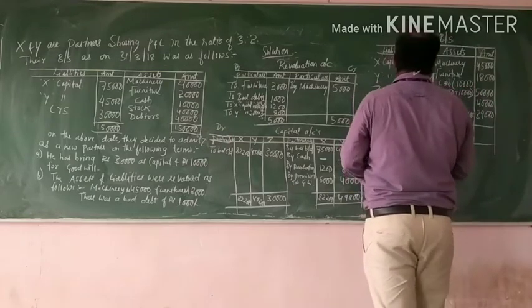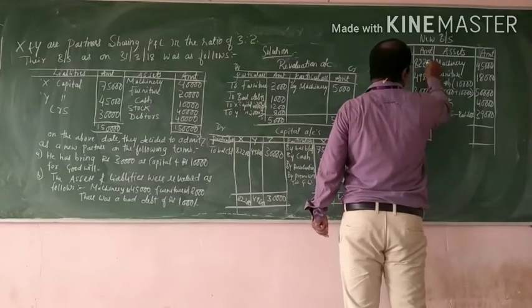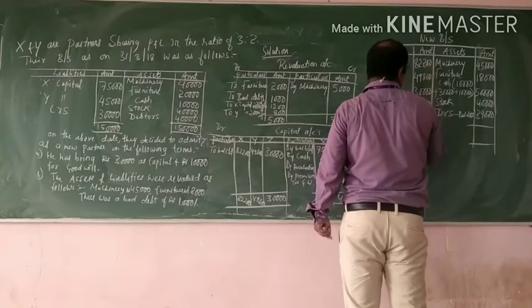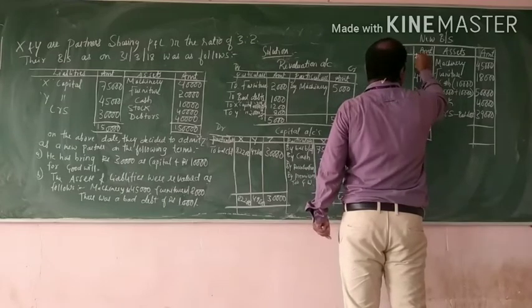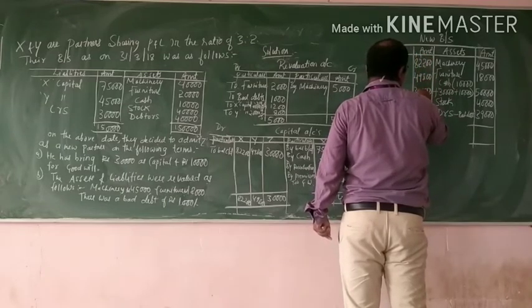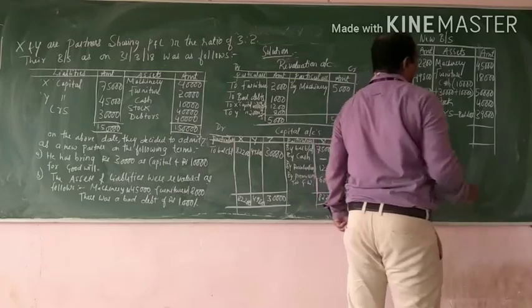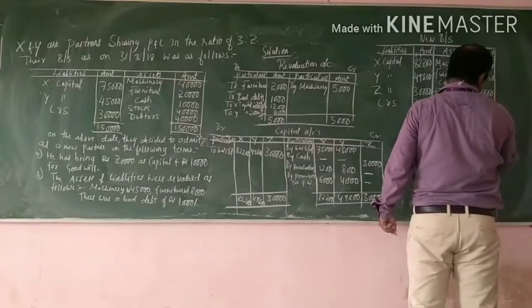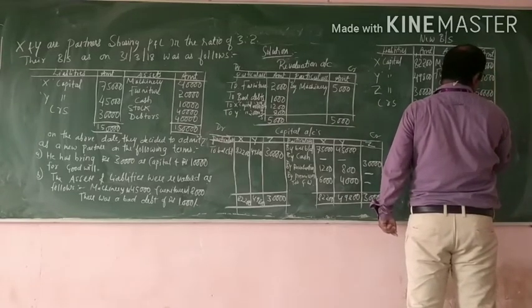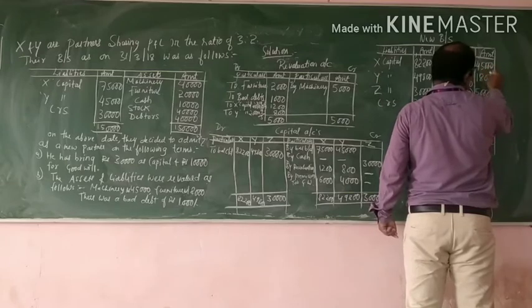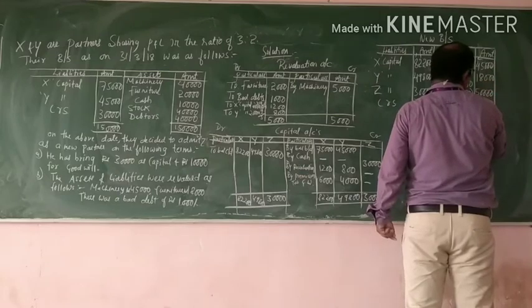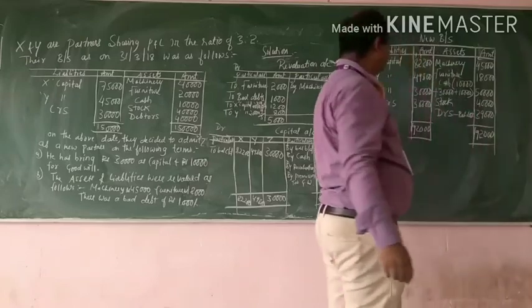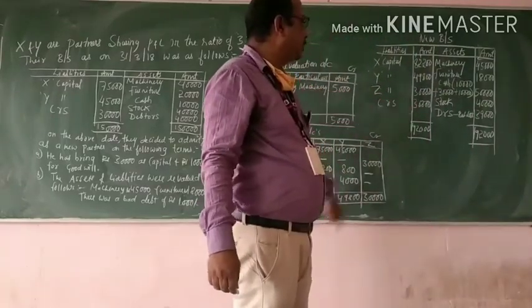So let us see now the totals. Adding up the liabilities side gives 1,92,000. Adding up the assets side also gives 1,92,000. So both sides tallied, 1,92,000 and 1,92,000.